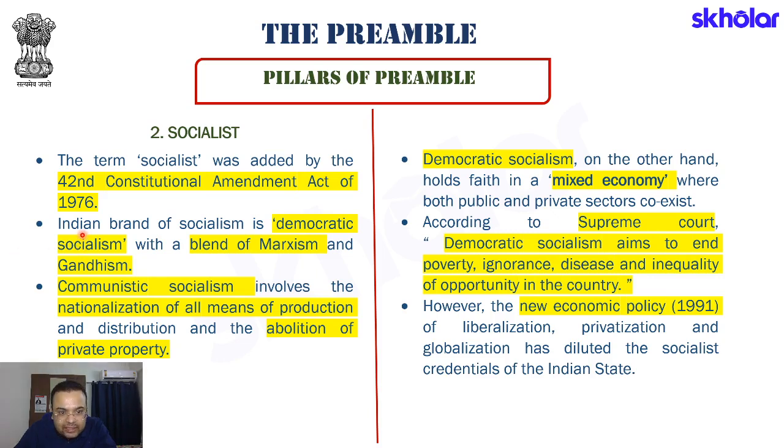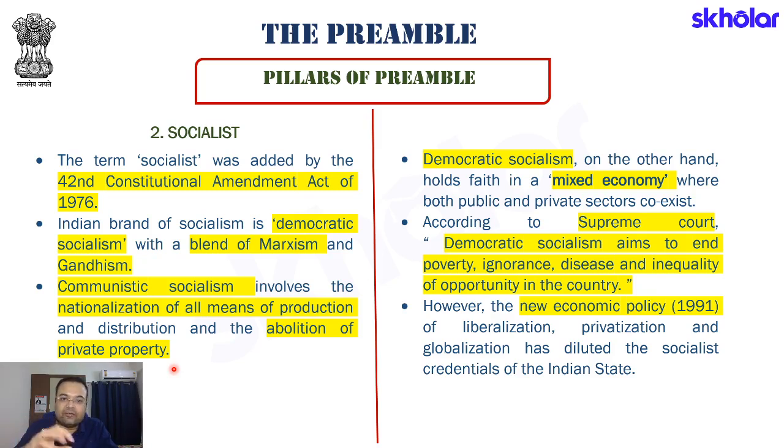Finally, one more thing, that Indian brand of socialism is democratic socialism, which is a blend of Marxism and Gandhism. That is, democratic socialism is what we are trying to achieve. We believe in the idea of socialism and we also believe in the ethos of democracy. So for a country like China, they are not properly democratic, but they still believe in ideas of socialism. In India, we believe in both democracy as well as socialism. Then communistic socialism involves the nationalization of all means of production, distribution and abolition of private property. So when we talk about communism, what exactly does it mean? Simply what it means is that state will control all factors of production.